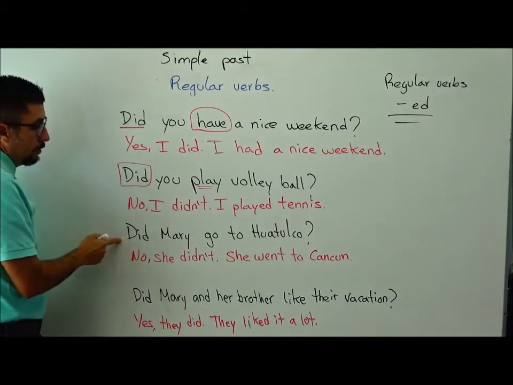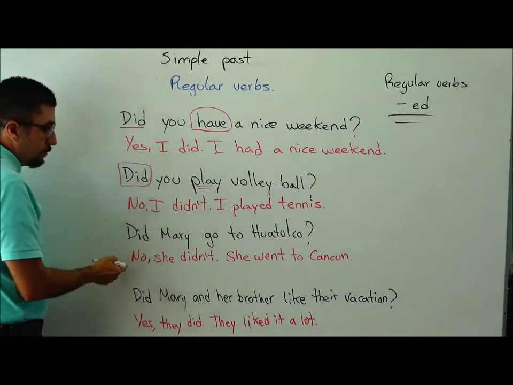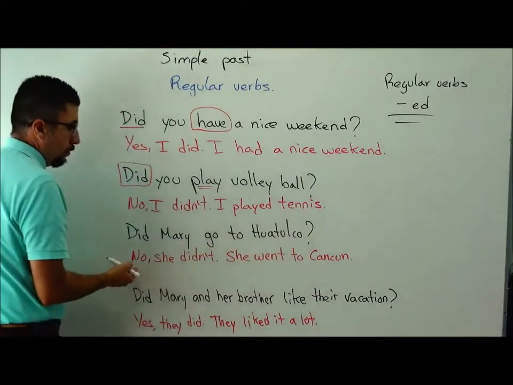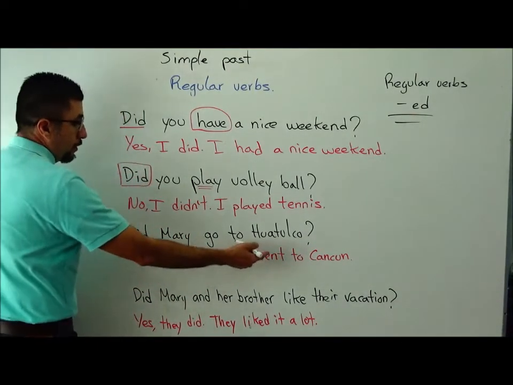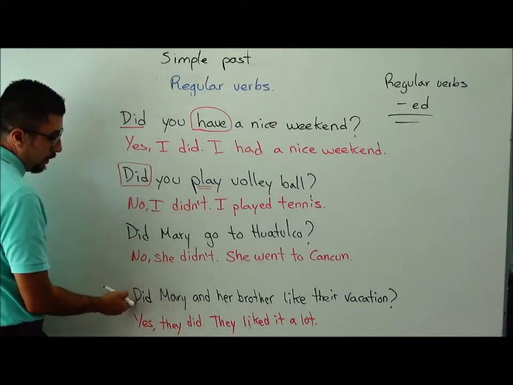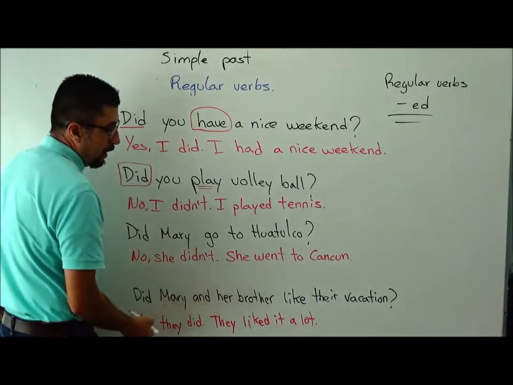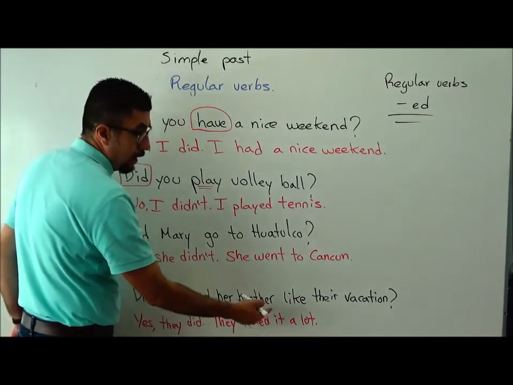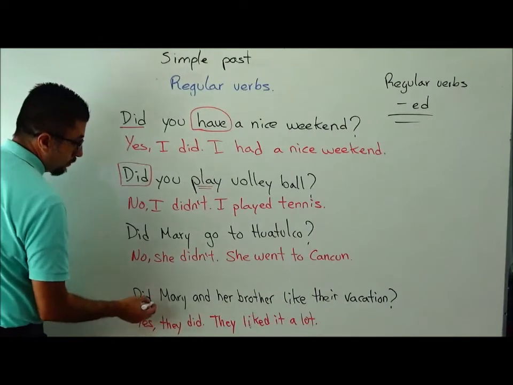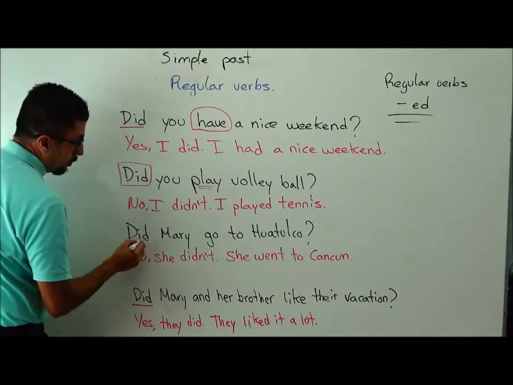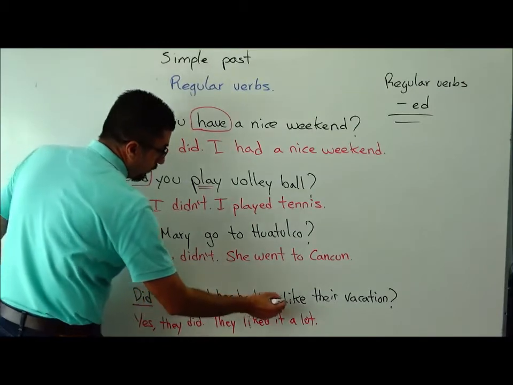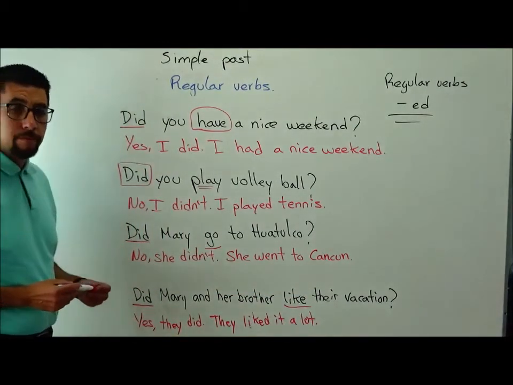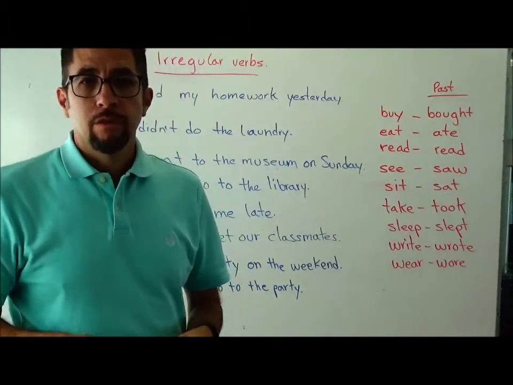We have another question. Did Mary go to Huatulco? No, she didn't. She went to Cancun. So, we give the correct information. Okay, guys? Now we have, did Mary and her brother like their vacation? Yes, they did. They liked it a lot. So, as in the other questions, we have did, and the verb goes in simple form.